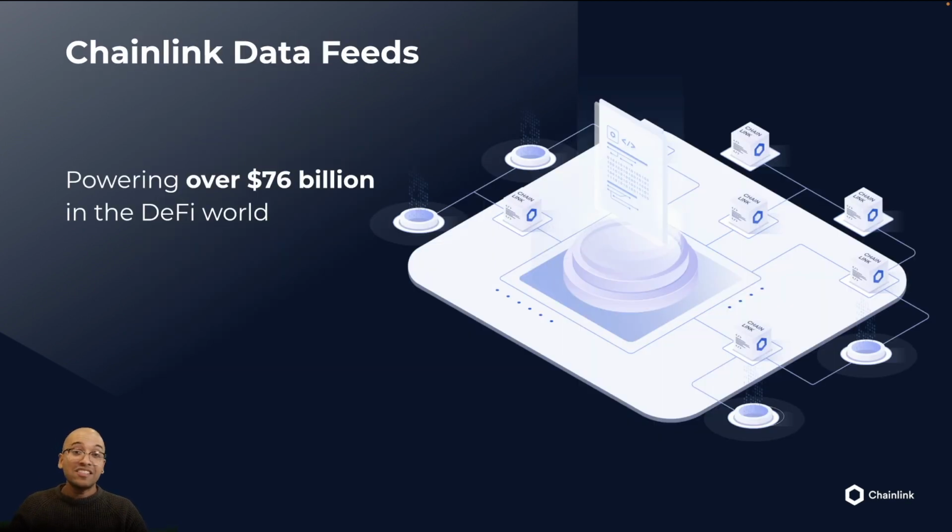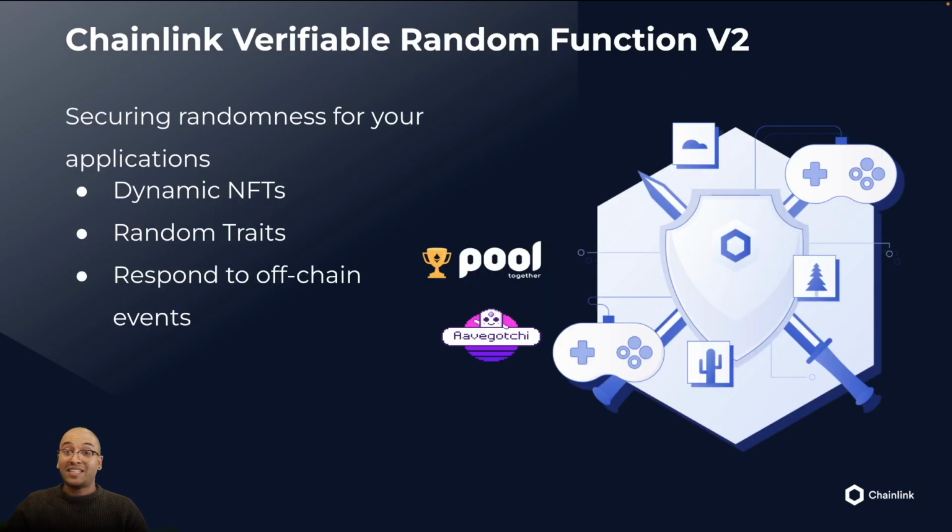That's why tens of billions of value in DeFi is secured using Chainlink data feeds. That's why Chainlink's verifiable random function, the VRF, a random number generator if you like, for the blockchain, is used to power dynamic NFTs with truly random traits. And we are going to build one of them today, right?